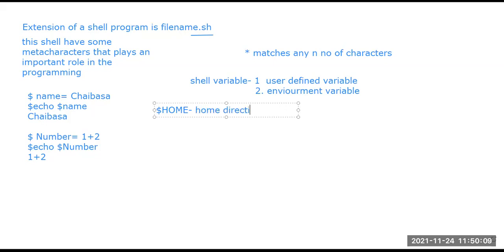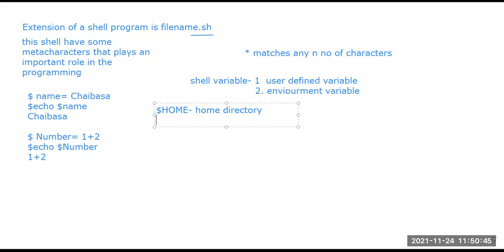When we are creating a shell program, it must have a home directory where the thing is created, right? Whether we change the directory to create the file in that particular directory, that is the home directory for that file. So this environment variable will show us the directory of this particular shell programming file.